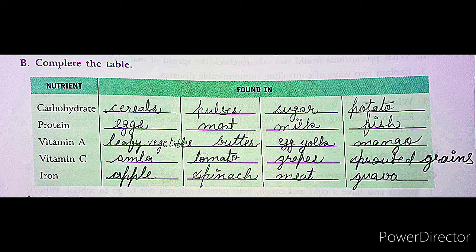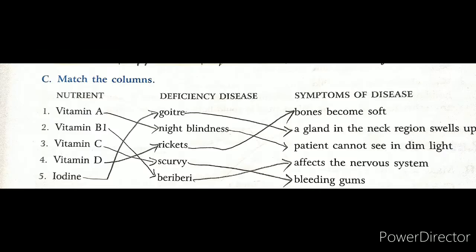Okay, and next we have match the columns. Here nutrients are given, and the deficiency diseases which are caused by the particular nutrient, and the symptoms of these particular diseases. Okay, so first of all we have vitamin A. So lack of vitamin A causes night blindness. Its symptom is the patient cannot see in dim light.